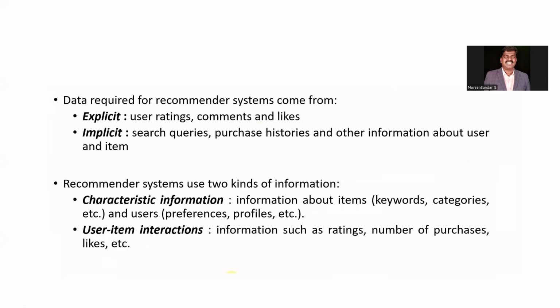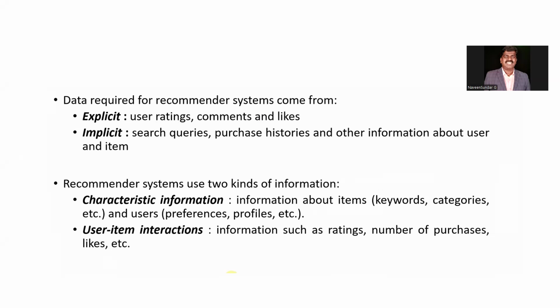Okay. So how can we classify the recommendation system? One is explicit and implicit. User ratings, comments, and likes, all these things we are actually giving explicitly to the system. So if it takes such records, we can say it is explicit data. Implicit means it is like the history, purchases, and search queries. These are not actually saved where the user can view them directly, so they are implicitly stored at the backend.